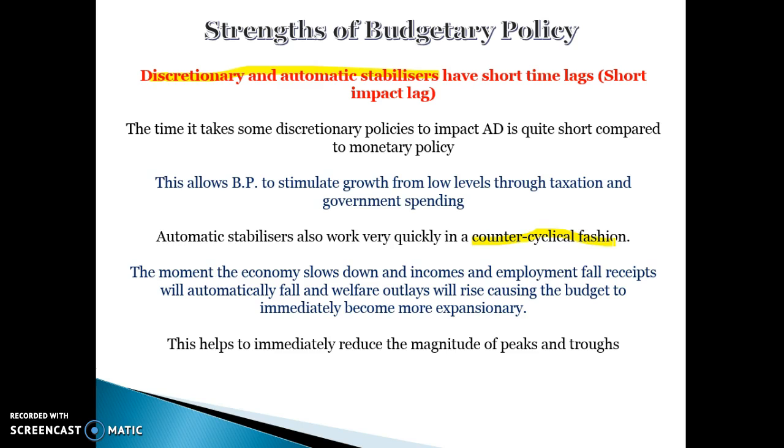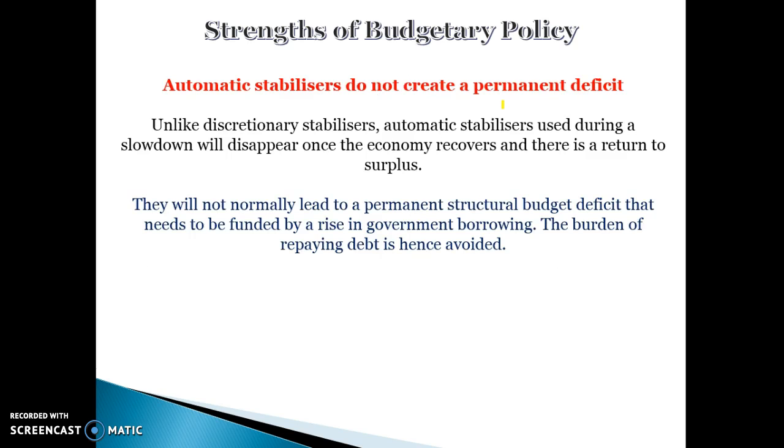Automatic stabilisers work immediately. As soon as we're in a trough, incomes fall, employment falls, welfare starts to rise, and that should have a really quick impact on the ability for the budget to be expansionary. So this helps to reduce the magnitudes of peaks and troughs quite quickly and quite effectively. So the first benefit is they have short time lags. From the time that the policy is implemented to the impact that it has on the budget and growth is really quick.